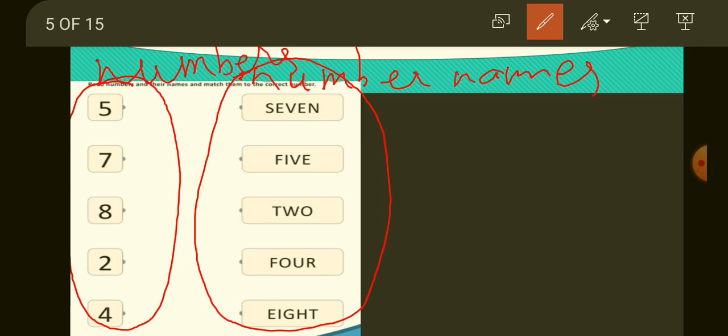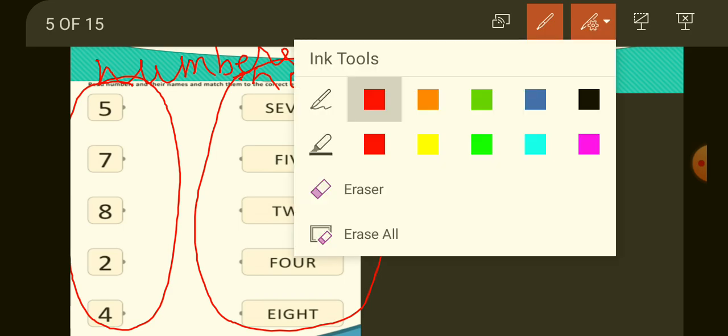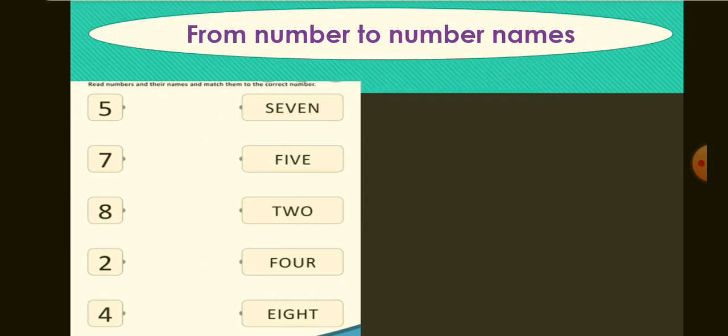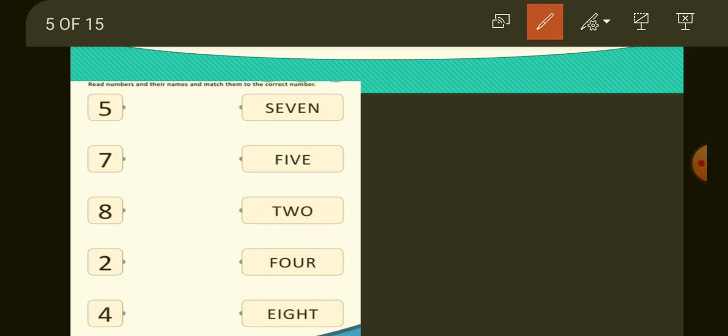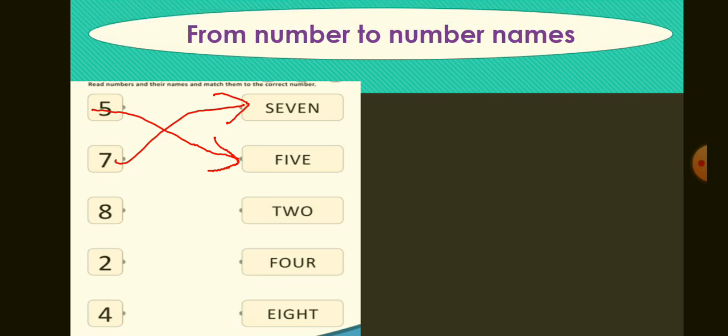What will you do? You have to match the name to its number. If we choose 5, you can see where 5 is written, on the second place, so we can match here. Same here, if we take 7, find where 7 is written. You will do the same in this.